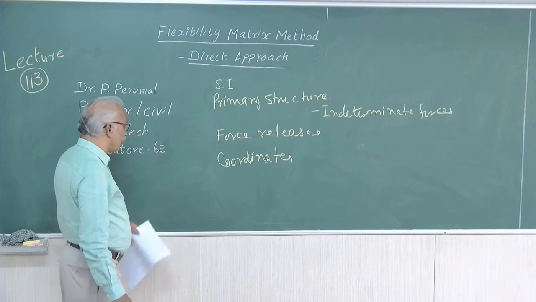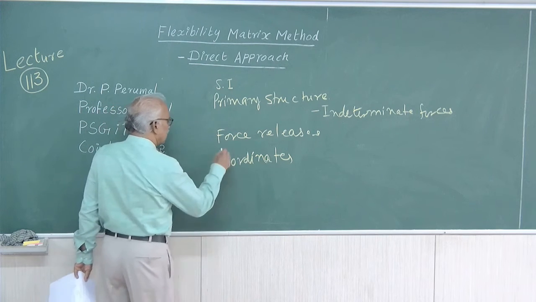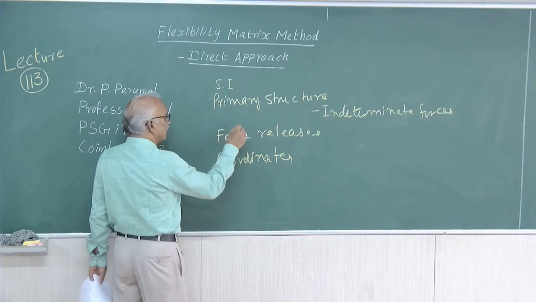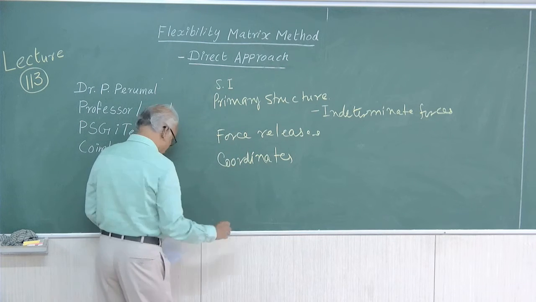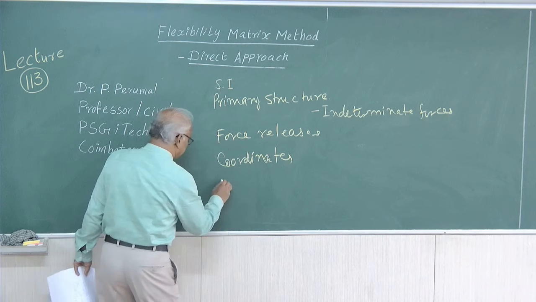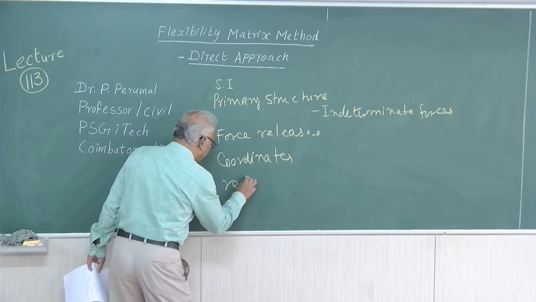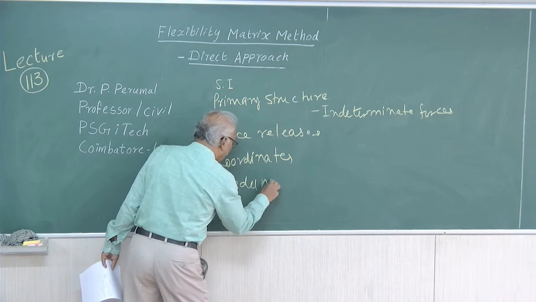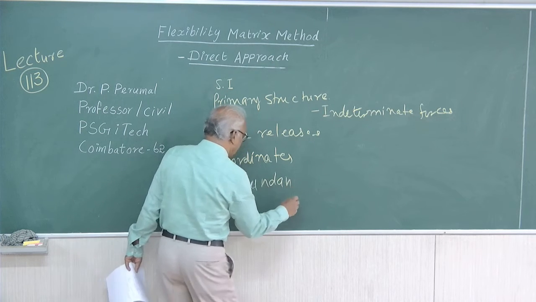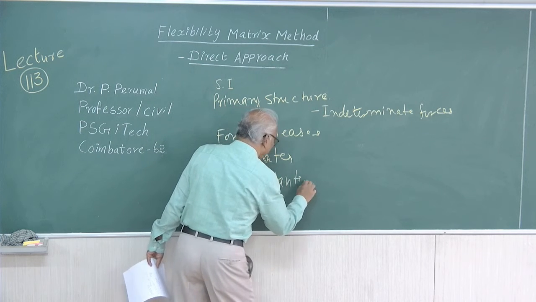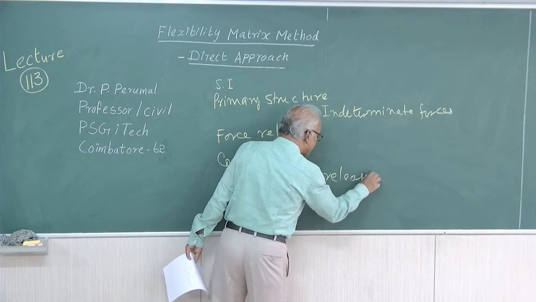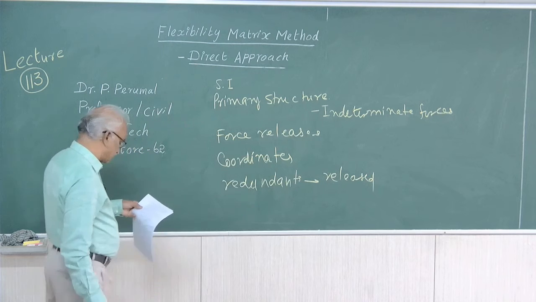Then the redundant structure will be made determinate by removing the redundants; the redundants are to be released.